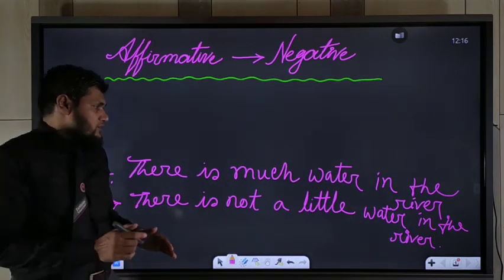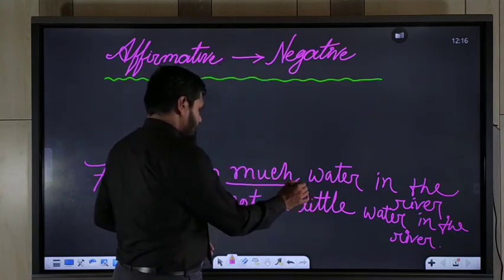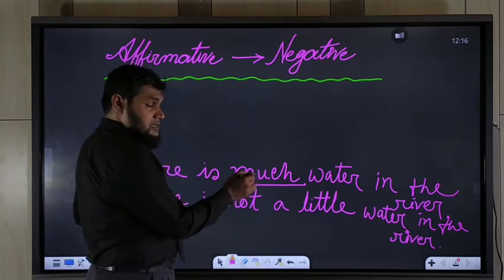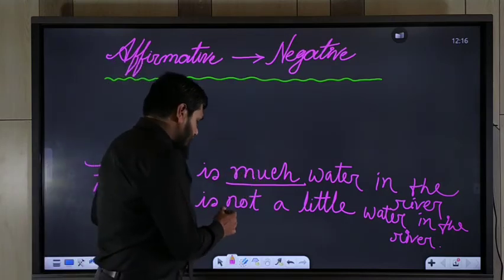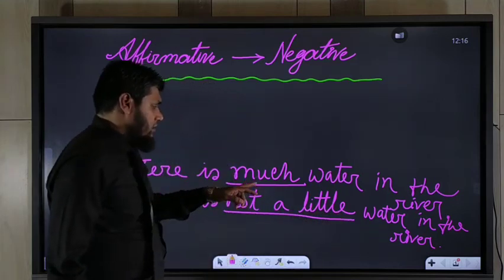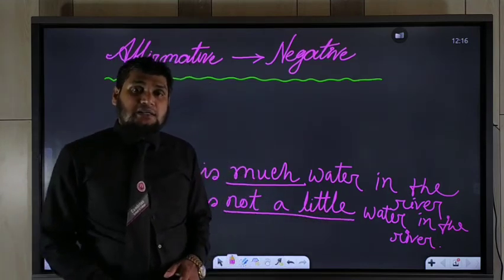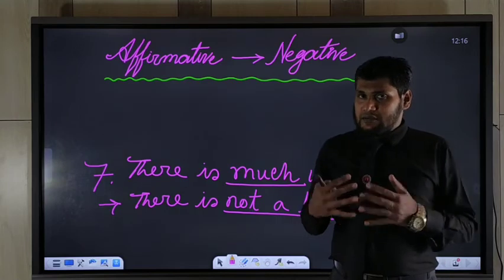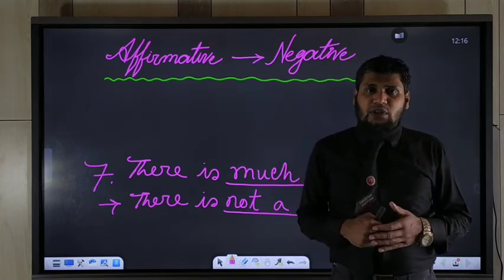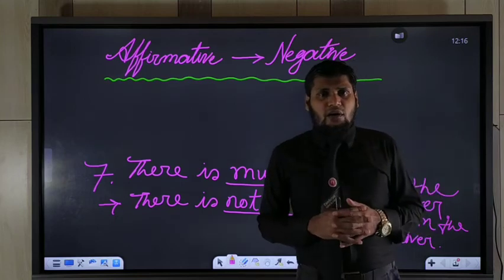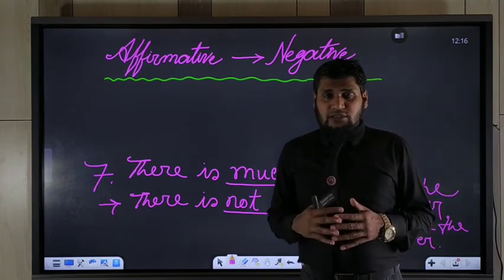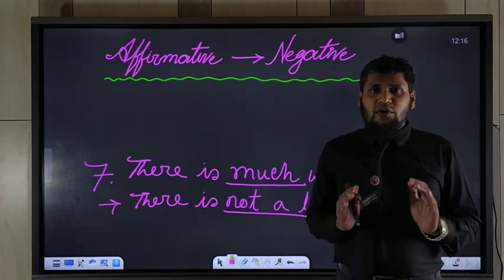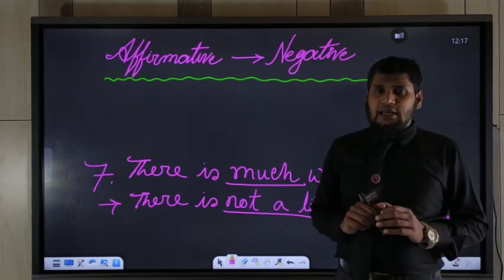In this way, you should be able to change affirmative sentence to negative sentence. If you get much in affirmative sentence, that time you should use not a little instead of much. So you should be careful about the rules in our previous class, transformation of sentence class 2, and today in class 3 we have practiced some important rules of transformation of sentences, affirmative to negative.